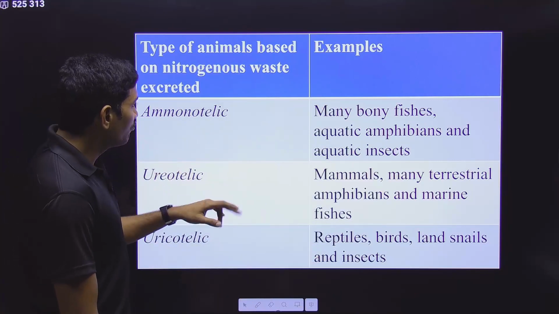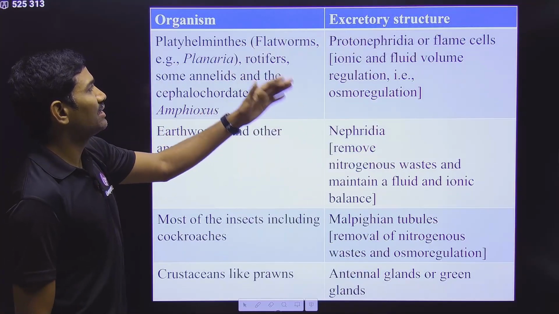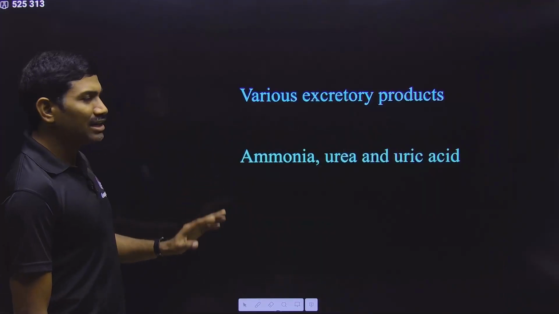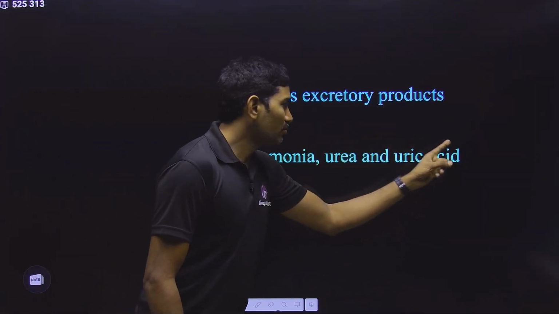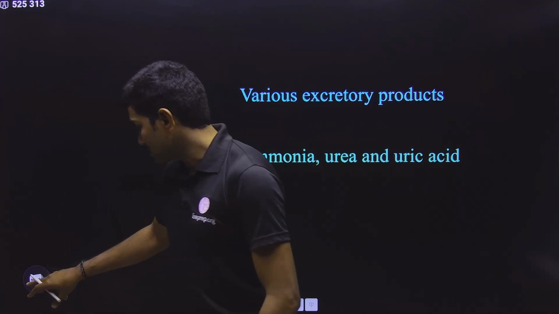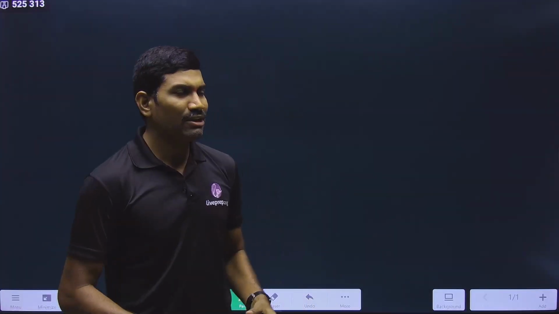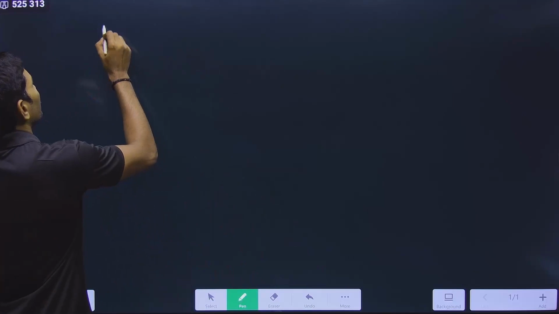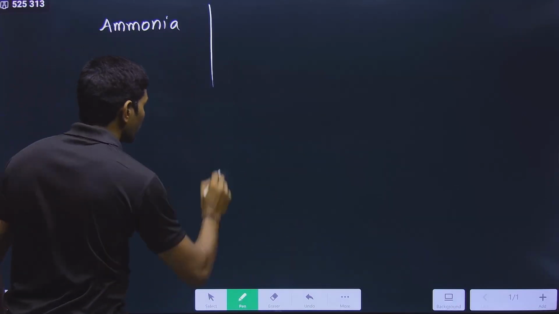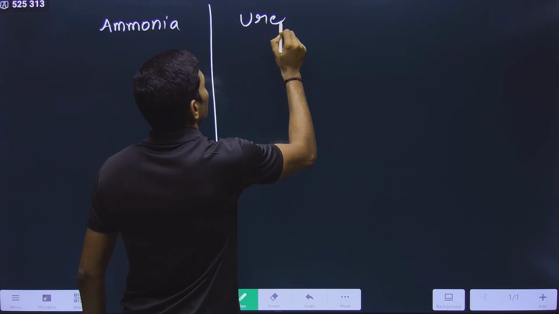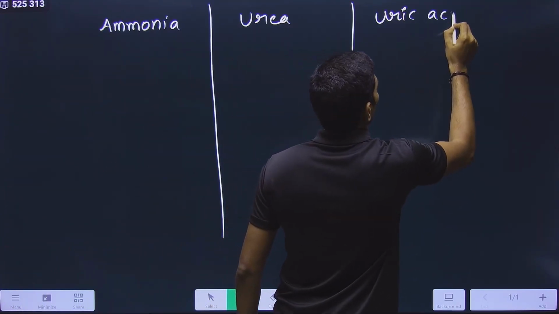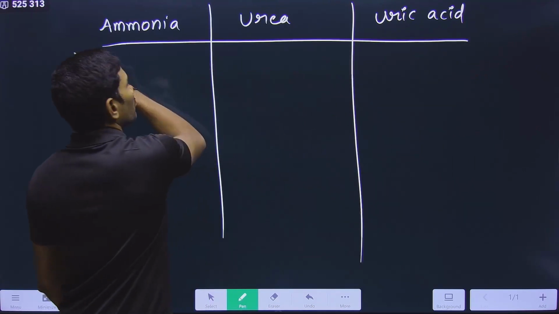Clear? And now before continuing further, here they have given the various organisms and the various excretory structures. But before directly going into this, we need to talk about one important piece of information regarding these three: ammonia, urea and uric acid. In NCERT, in one paragraph they have given this particular information. So now let us quickly go through this. Ammonia, urea and uric acid. Okay, so just now I told you about the toxicity.